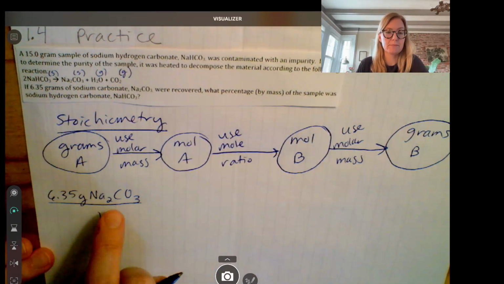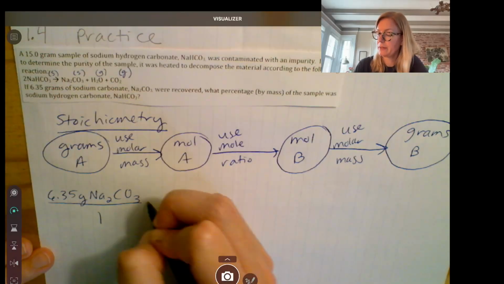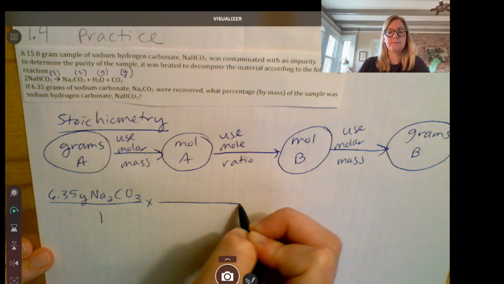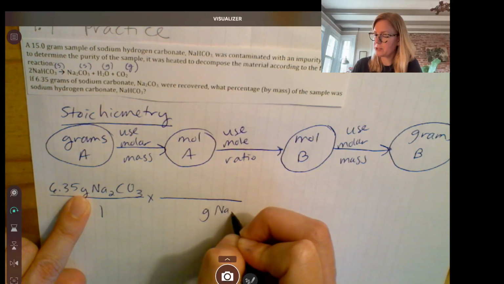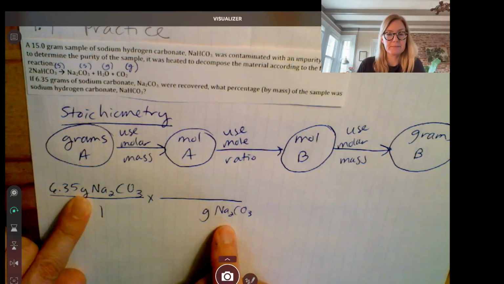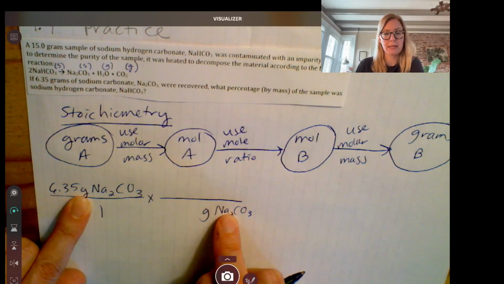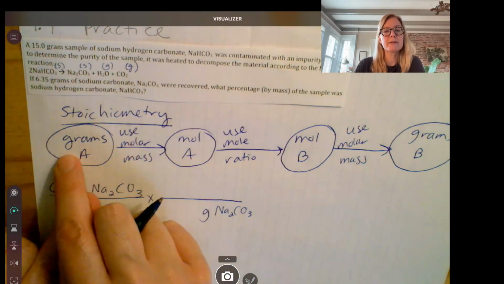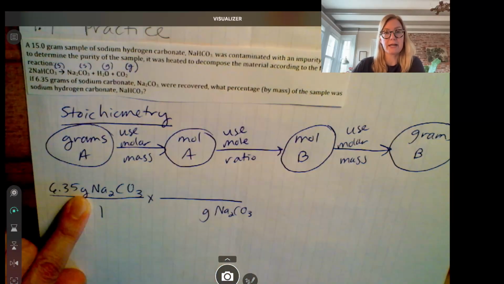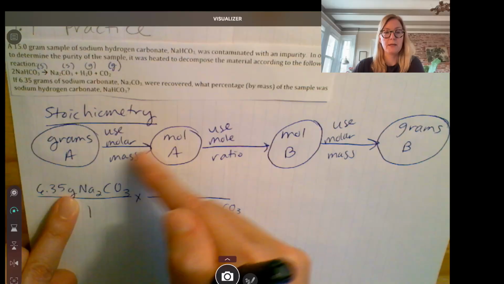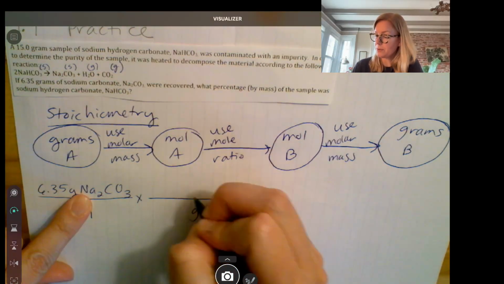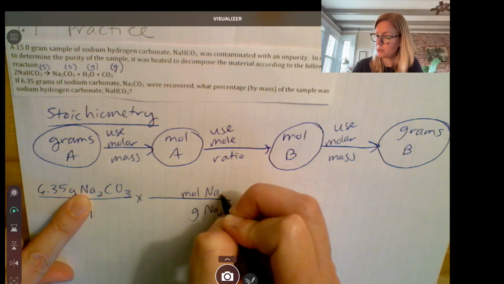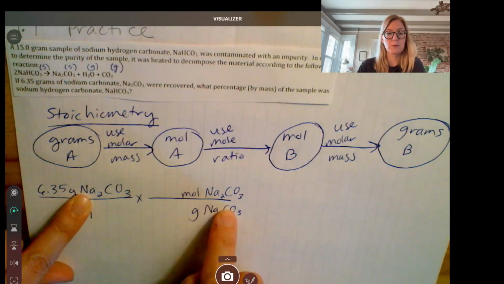This is the mass. It's the grams of something, okay? Put your times sign in a line. Leave some space for a number. Throw grams of Na2CO3 under the bus. Whatever's here goes down here, so it'll cancel. And then the units that are in the circles are the units that go on top of every factor, okay? So we had grams of Na2CO3, that's A. Now we're going to do moles Na2CO3, okay, because that's also A.